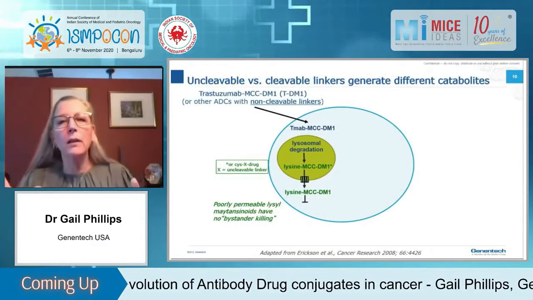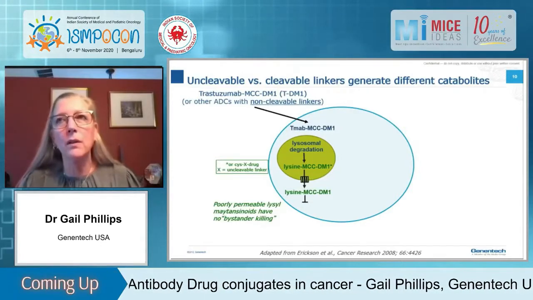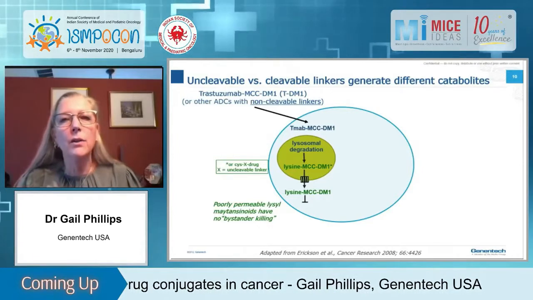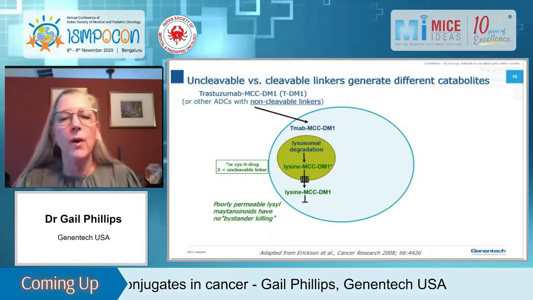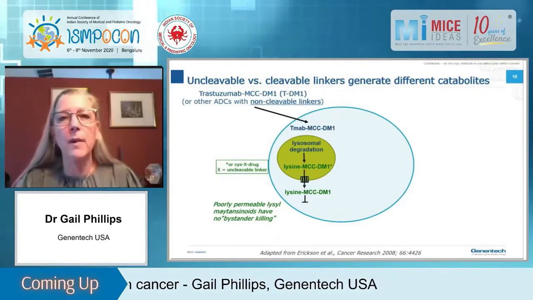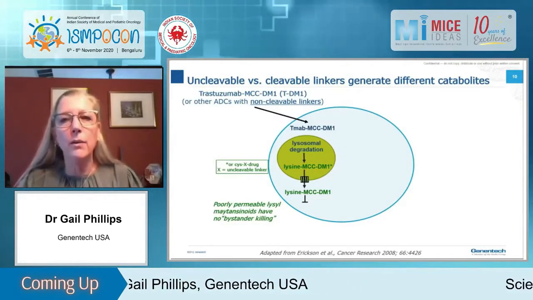So I wanted to talk a little bit about the difference between uncleavable and cleavable linkers. This is really important to think about in terms of the mechanism of action of ADCs. So here I show on the left, if you have an ADC like T-DM1 or like Blenrep, for instance, which I just mentioned, that have uncleavable linkers, these antibody drug conjugates go into the cell.